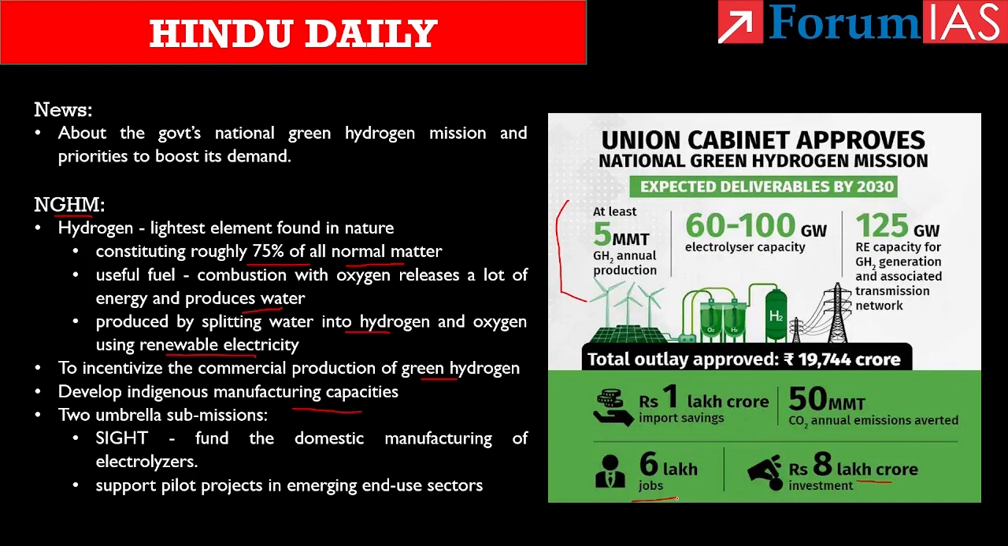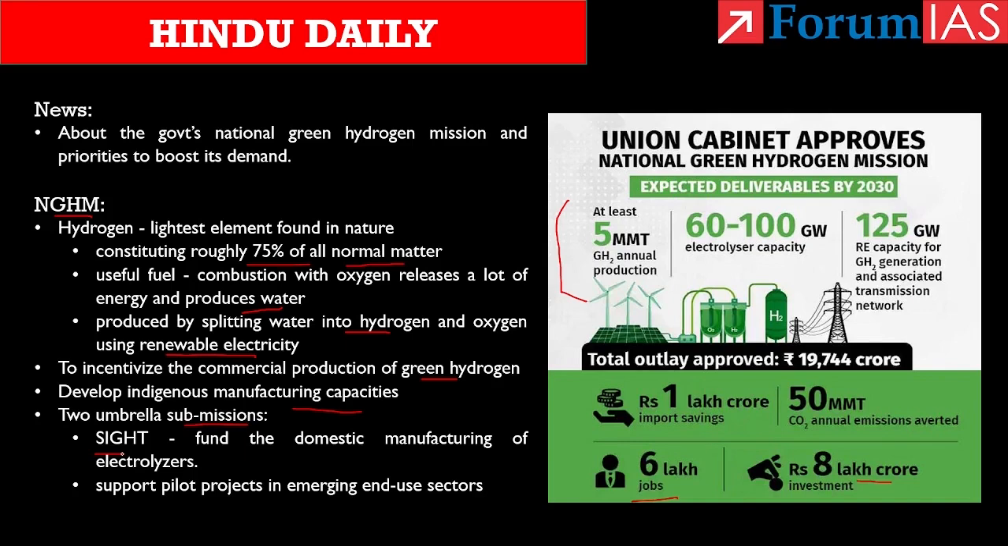Know that there are two umbrella submissions under the scheme. One is SITE, which stands for Strategic Interventions for Green Hydrogen Transition Program. This sub-scheme will fund the domestic manufacturing of electrolyzers and produce green hydrogen. Second submission will support pilot projects in emerging end-use sector and production pathways. Here, the states and regions that are capable of supporting large-scale production and utilization of hydrogen will be identified and developed as Green Hydrogen Hub.